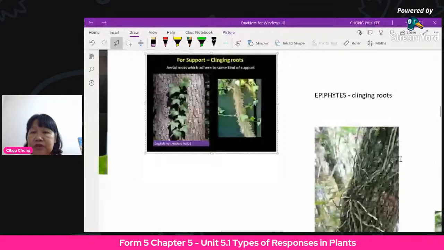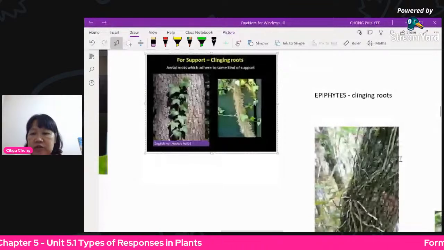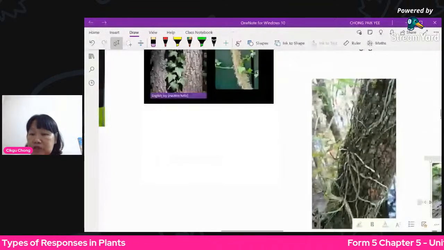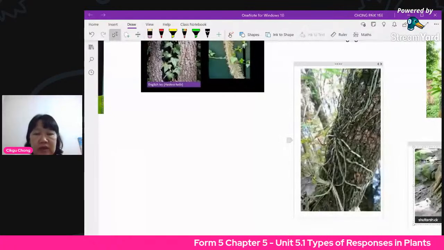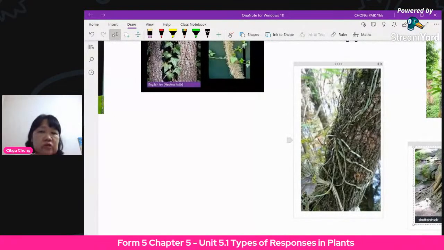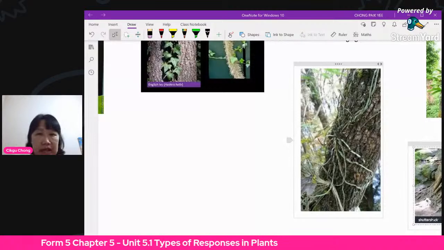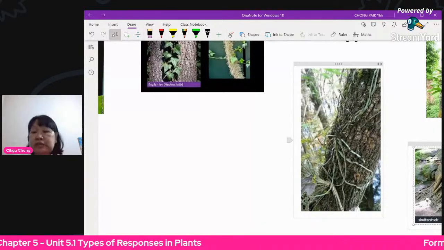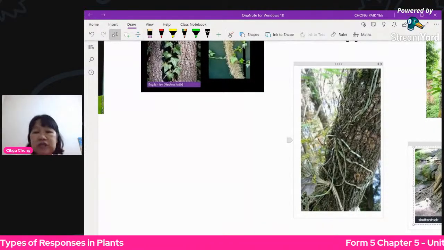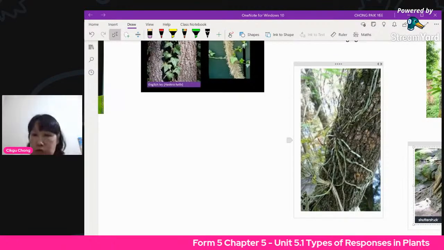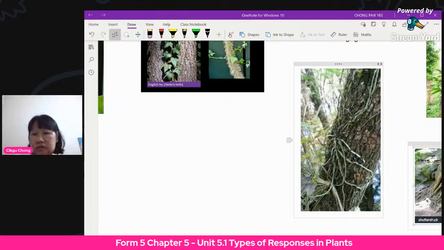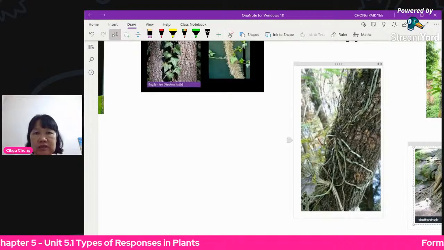Epiphytes are those plants that tumpang, they grow on top of the big trees, but they do not absorb nutrients from there. They only tumpang there to get more sunlight to carry out photosynthesis. And these roots will spread all over, but they do not go into the host to absorb the nutrients. They're just there to grip the plant for support.